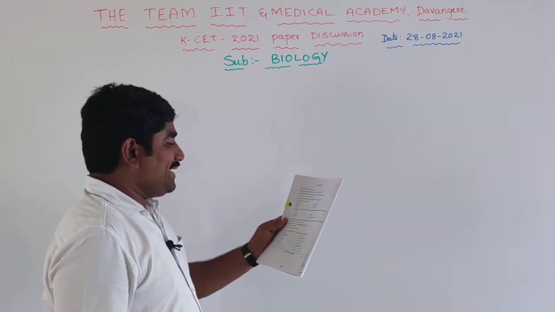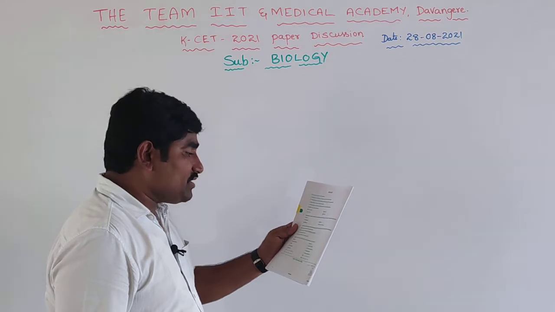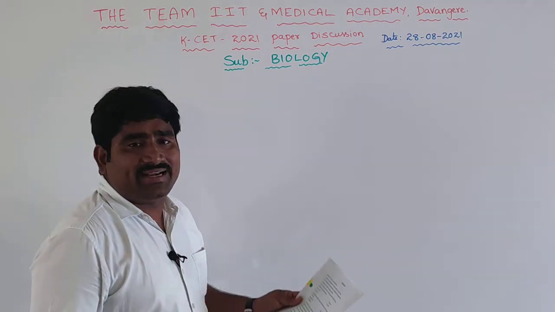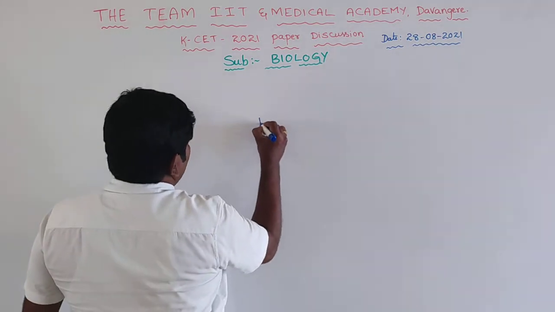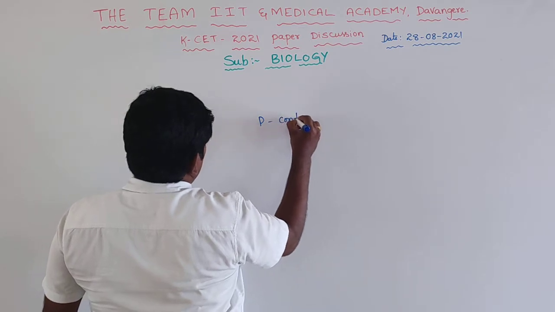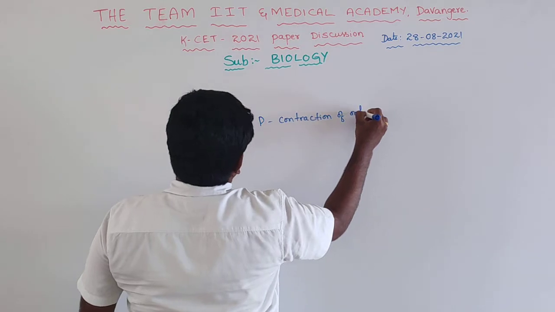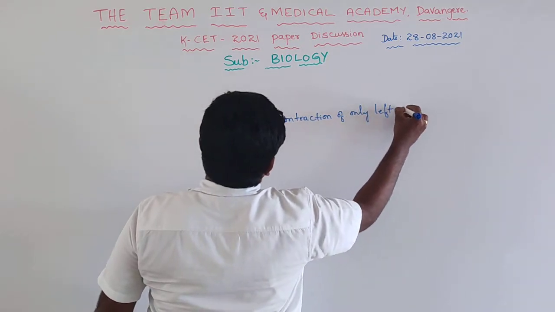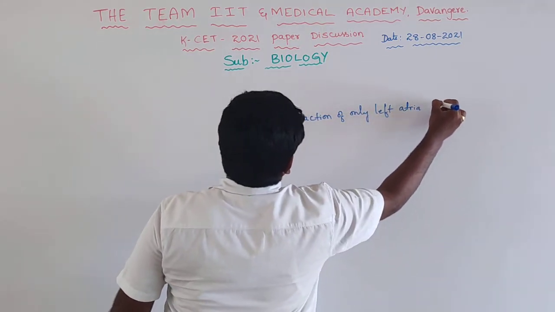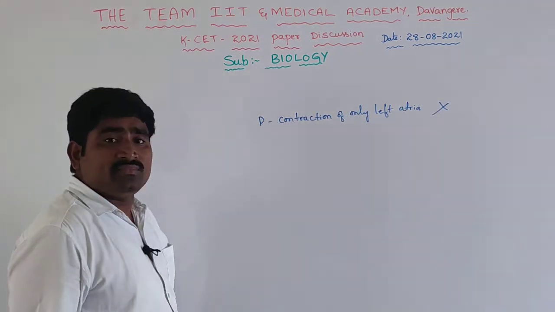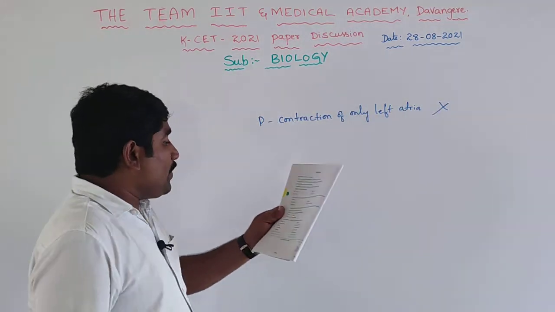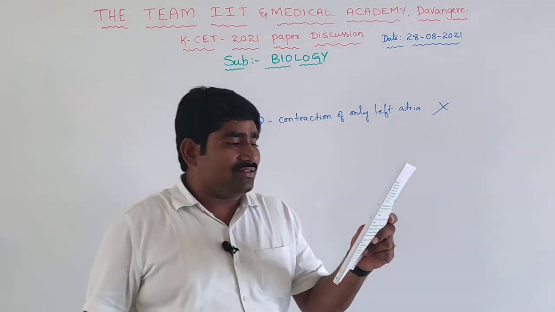Then next, in a standard ECG, which one of the following functions of its components is not correctly interpreted? P is contraction of only left atria is given. This statement is wrong. Which ones are right? The QRS complex is ventricular contraction, that is right.